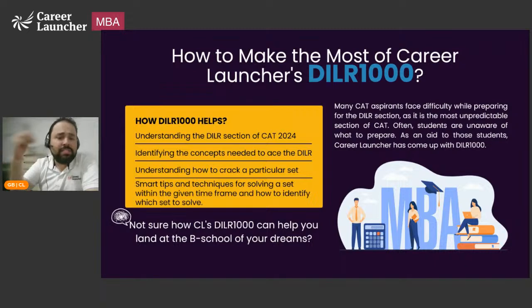Finally, smart tips and techniques for solving a set within a given time frame and how to identify which set to solve. These are two problem areas everybody has, okay? Which is, yaar, 4 sets are there, I know 1 to 2 sets might suffice, 90 will come, 95 will come, but which one to solve? How do I look at these 4 and identify which one to solve?